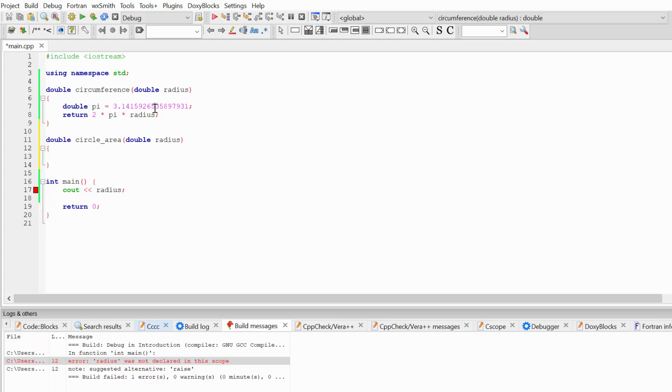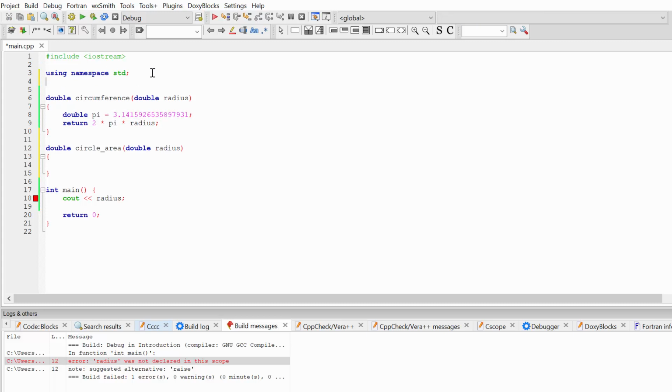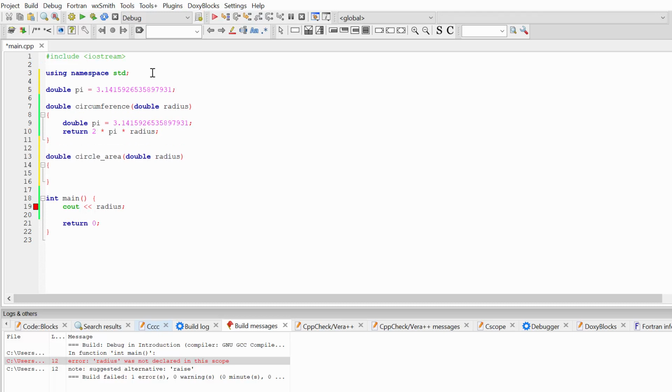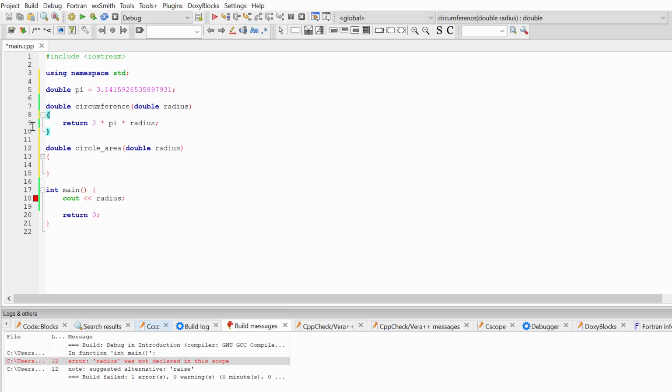So what is global scope? Variables declared outside of any function or block have global scope and can be accessed throughout the program. So I'm going to copy this variable and declare it outside of any function, any block of the code, just after the library and namespace std. Now let's delete the declaration of pi inside of our function, and also let's finish our function circle area. Circle area will return pi multiplied by radius squared.